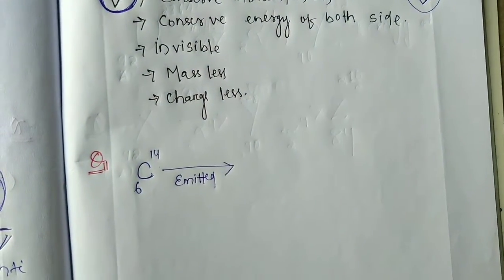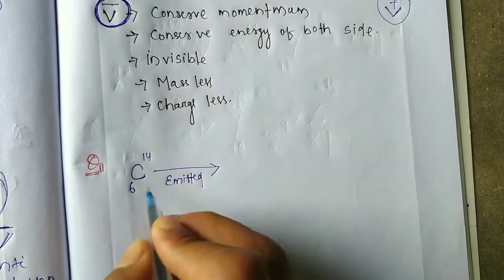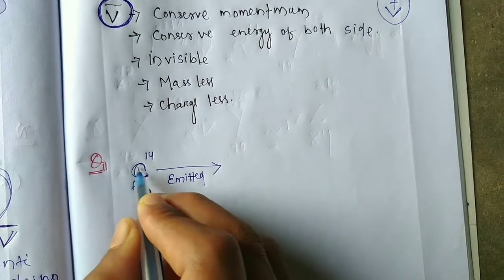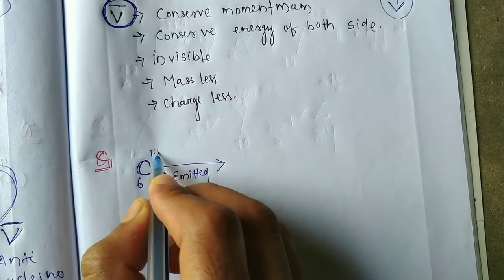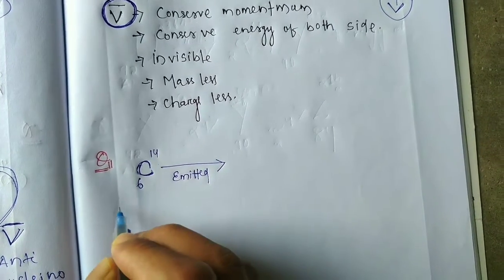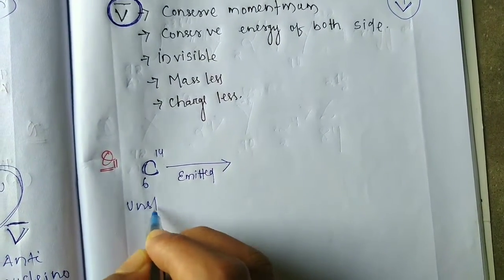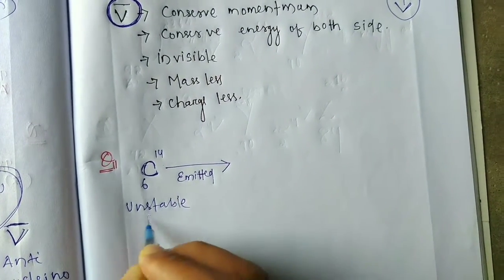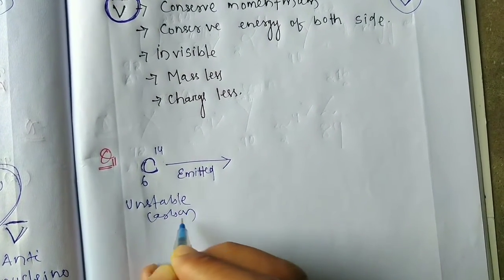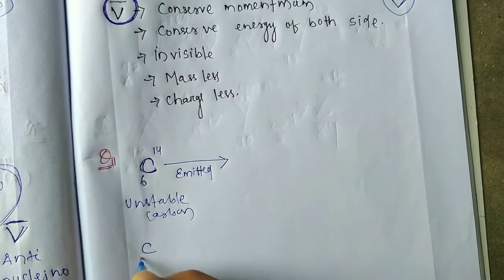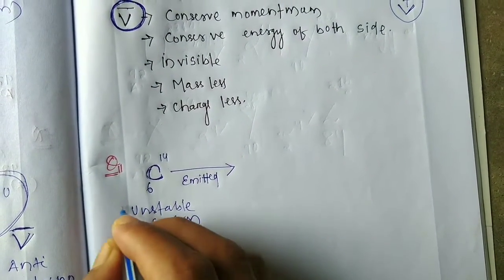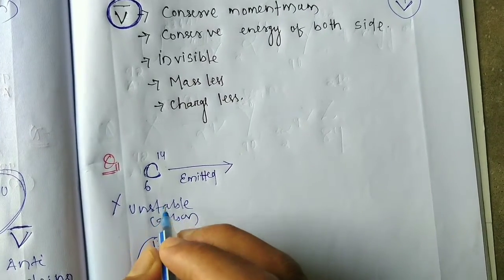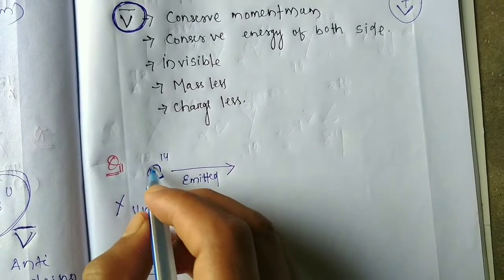Students, one question. This is carbon, atomic number 6, mass number 14. So this is unstable carbon. So what is stable carbon? Stable carbon means atomic number 6, mass 12. So this is unstable carbon and a radioactive nucleus.